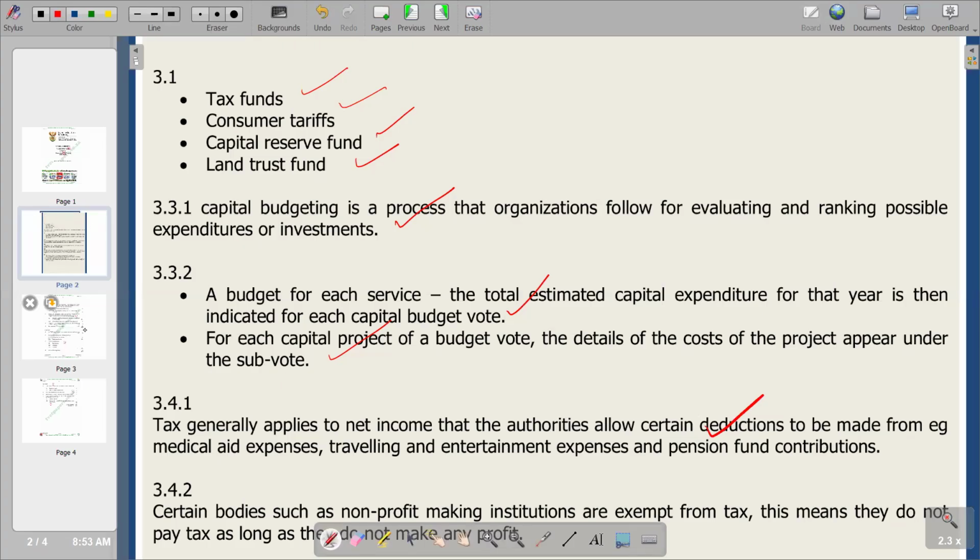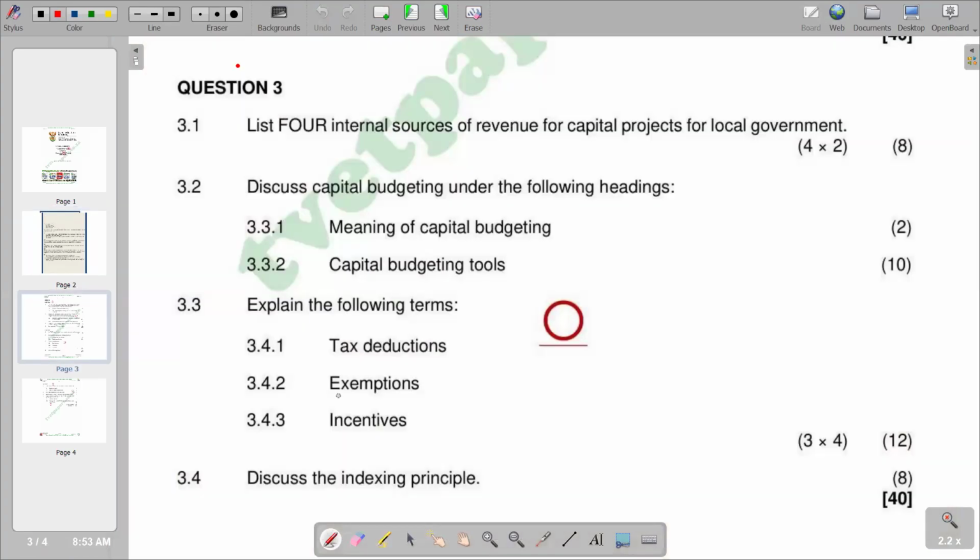Moving on to the next question, it needs us to explain exemption. We are saying tax is not going to be applicable to those entities that are not making any profit. To be exempted is to be freed from a certain obligation. That is generally the meaning of exemption.